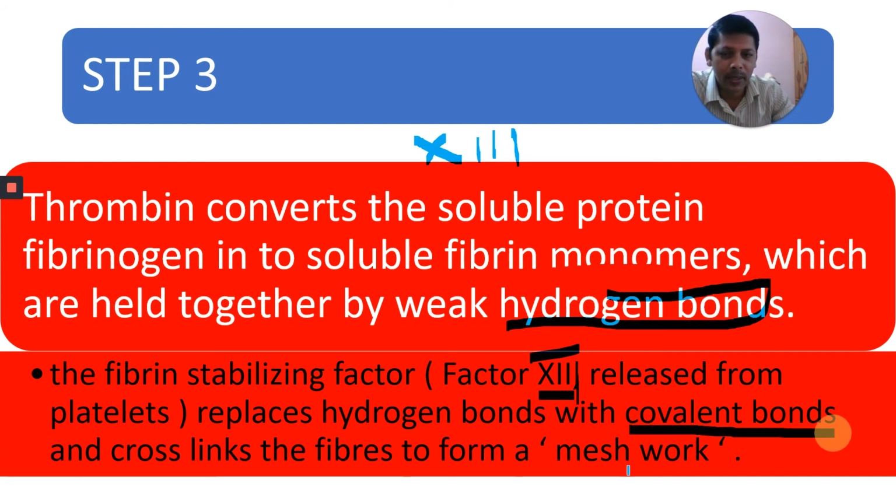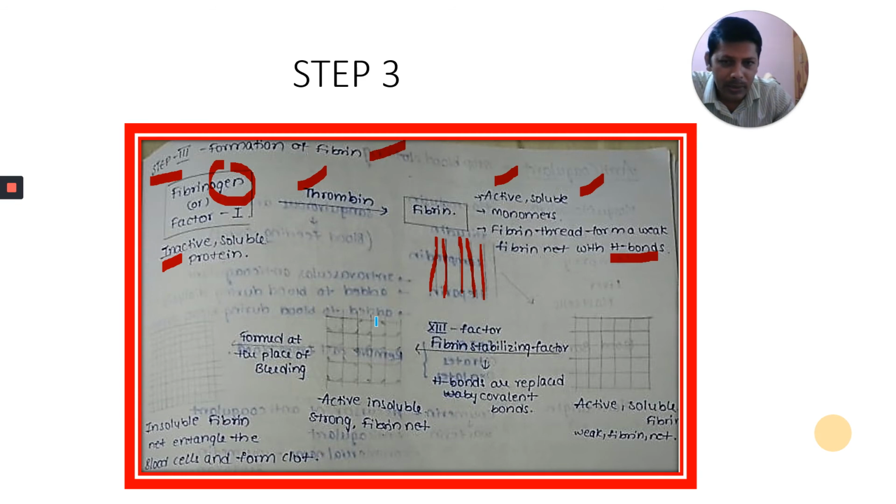You might have learned this in chemistry. It cross links the fibers to form a meshwork, one network, like the mesh we keep in windows.